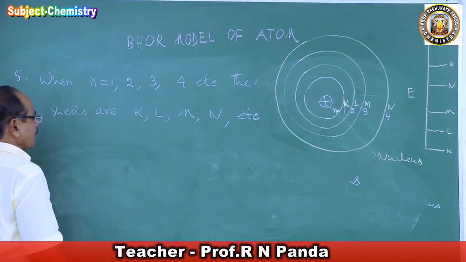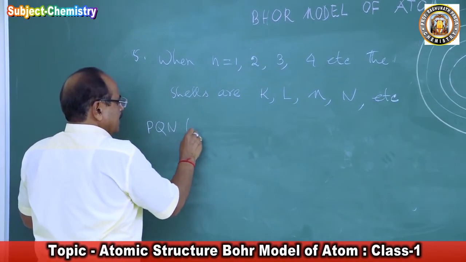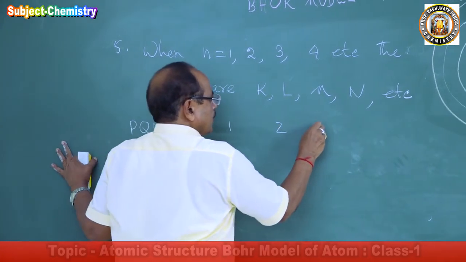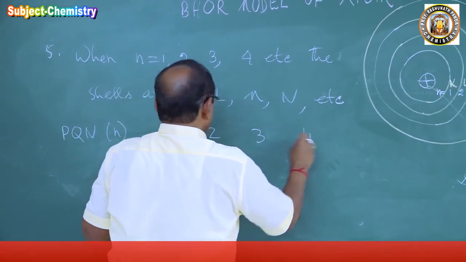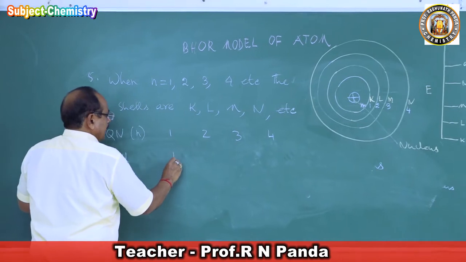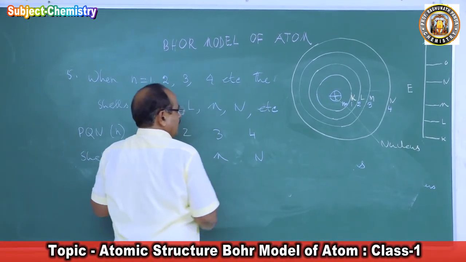So if you say the principal quantum number n is 1, 2, 3, 4, then the cells will be K, L, M, N.